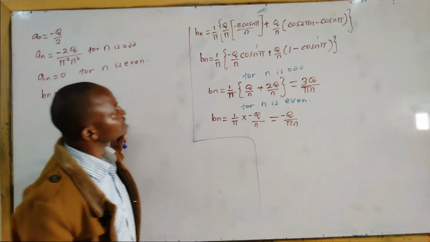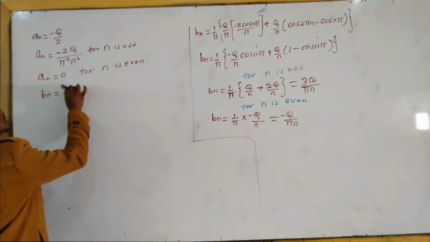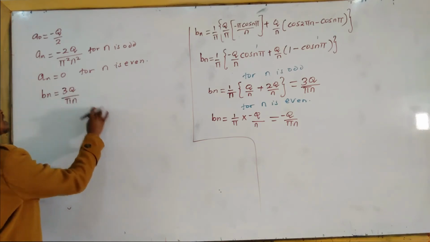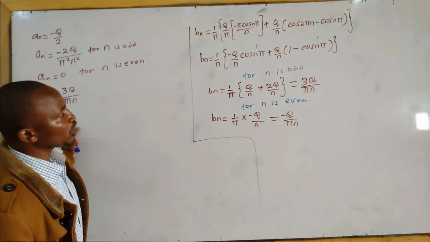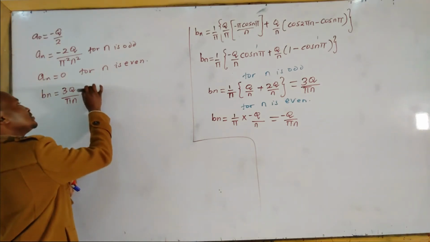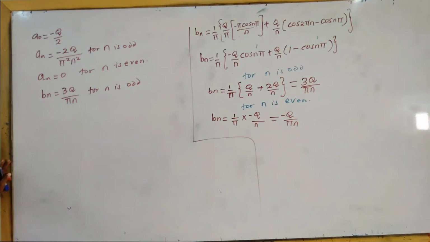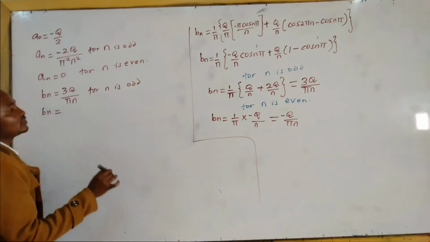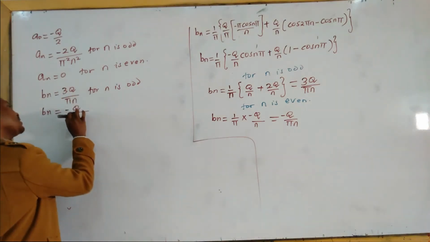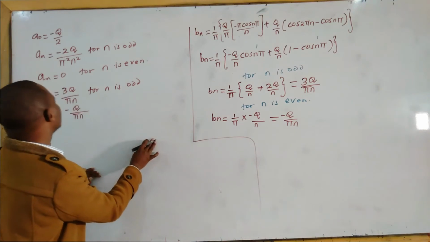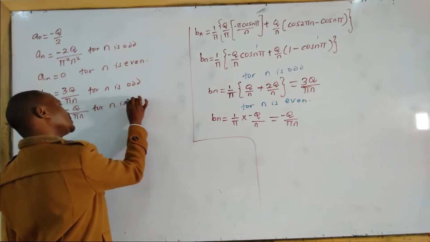Bn is equal to what? Bn is equal to 3q all over pi n for n is odd, and Bn is equal to negative q all over pi n for n is even.